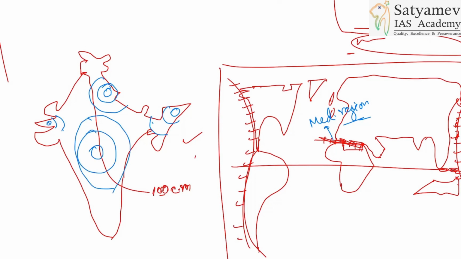All right. So here we have, this is zone 4. Sorry, zone 5.